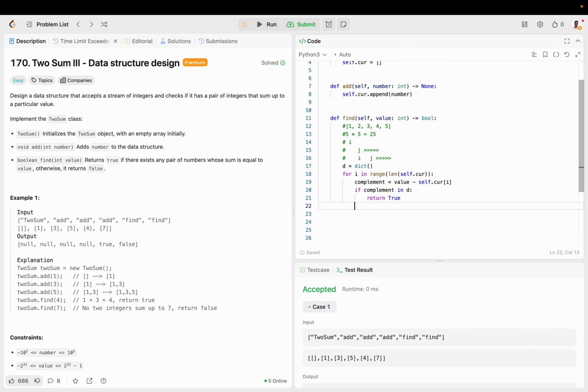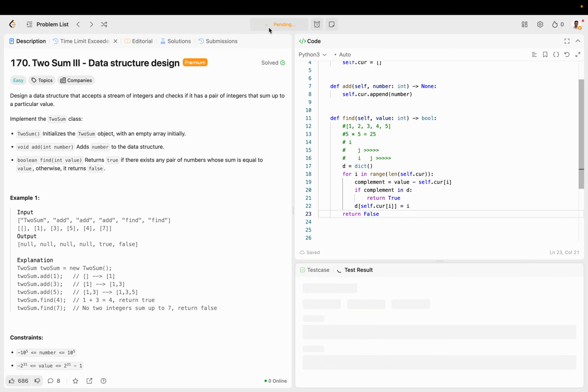And then if not, then we put the current number, the value itself, and then the actual index. Or we don't even need that, as long as a complement is inside of our dictionary, you return true. At the end, if this is never true, you return false. So that should work.